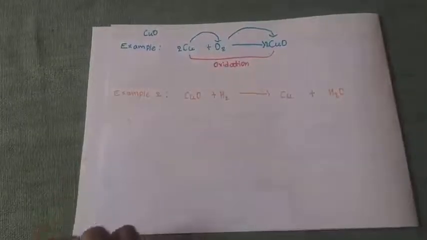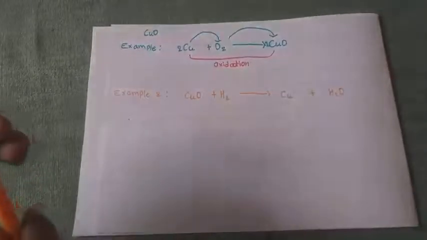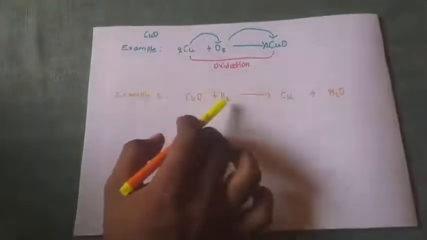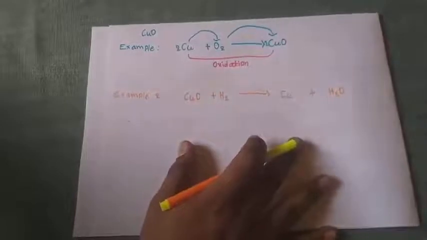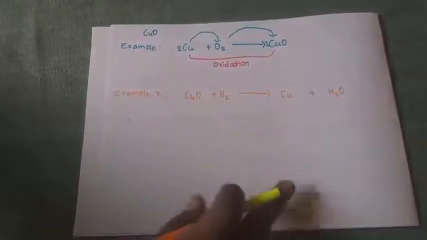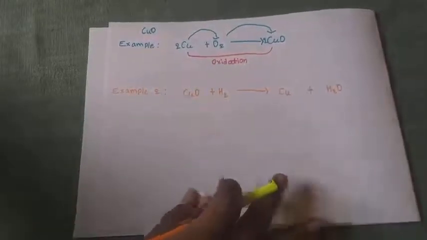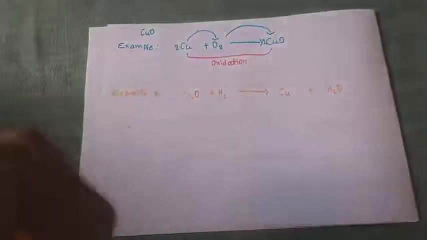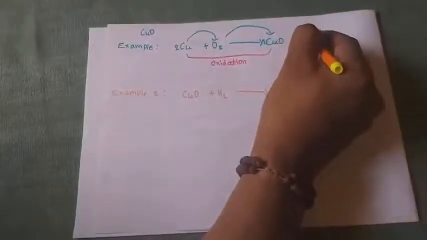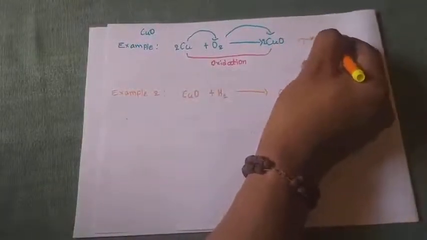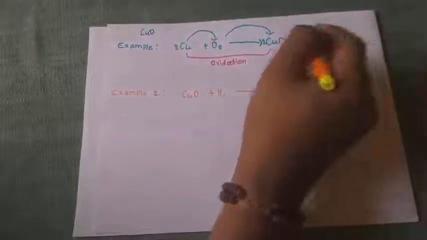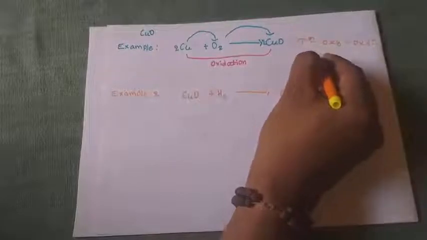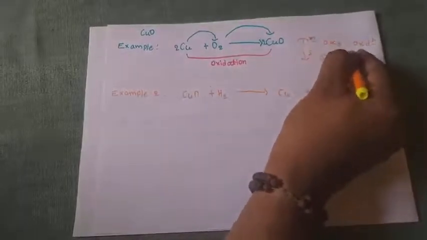Let's now consider the next reaction, that is when copper oxide is reacted with hydrogen, it forms copper and water. In this case, which one is oxidized and which one is reduced? Briefly I explained that an increase in the number of oxygen, we can call it an oxidation. A decrease in the number of oxygen, we can call it a reduction.